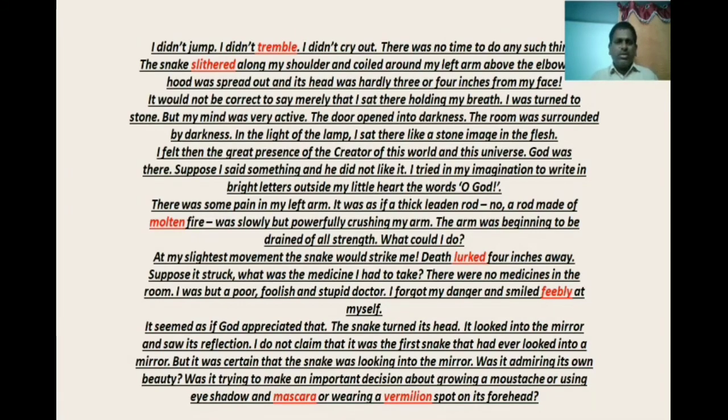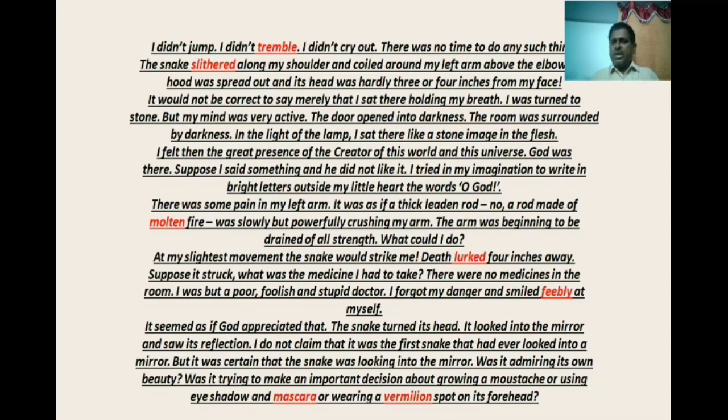Okay, now the door opened into darkness. Actually, the door was open already. It was dark. The room was surrounded by darkness, and the room also had darkness because there was only a small lamp. In the light of the lamp, not lamp, lamb, be silent. In the light of the lamp, I sat there like a stone image in flesh. He was quite natural like you and me, flesh and blood.